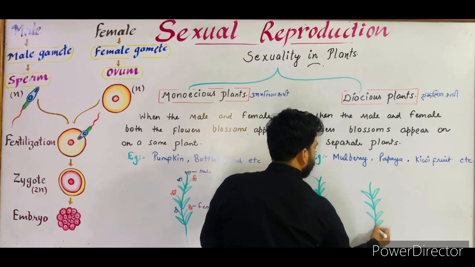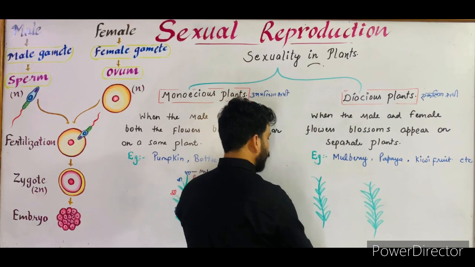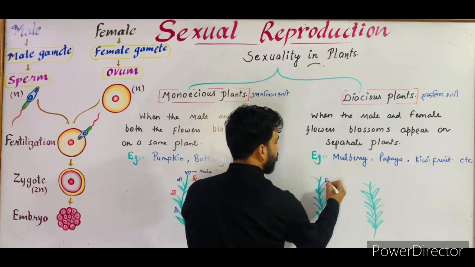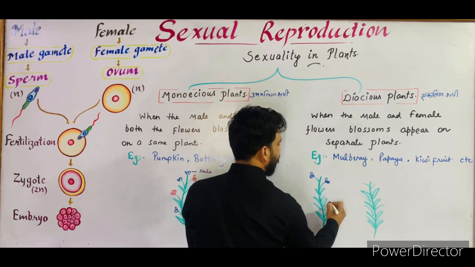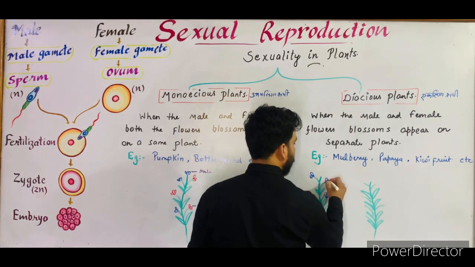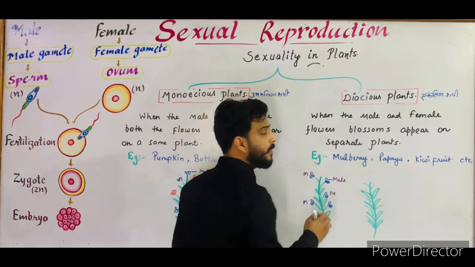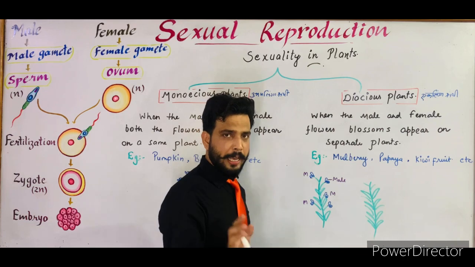It is just a diagrammatic representation of these types of plants. Suppose that this plant consists of only male flowers. I am using blue color for the male, and these are the male flowers. All the flowers are male flowers, meaning the gynoecium or the female organ is totally absent.